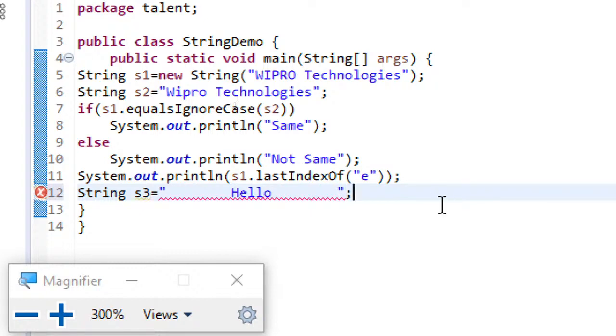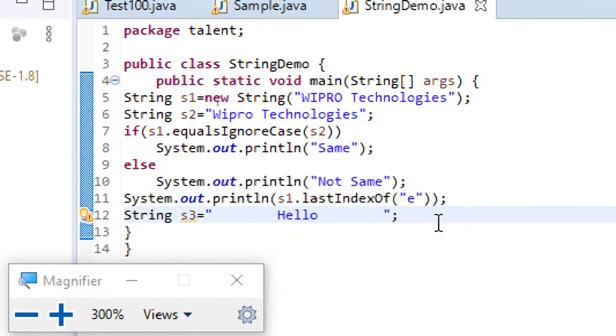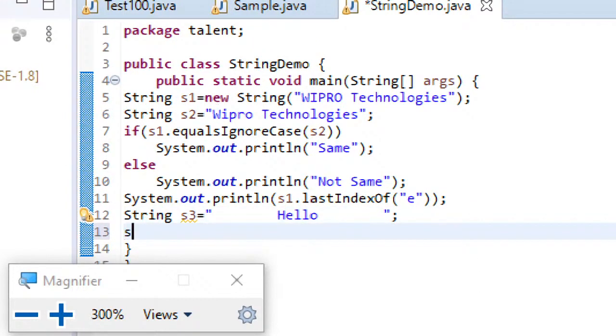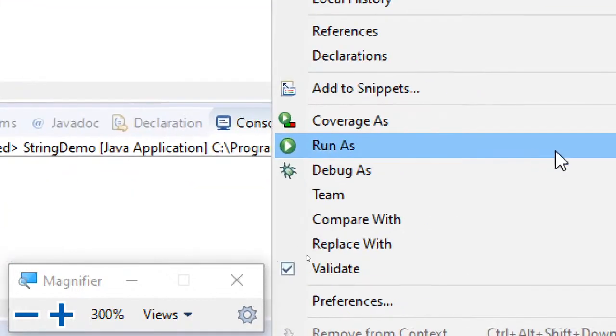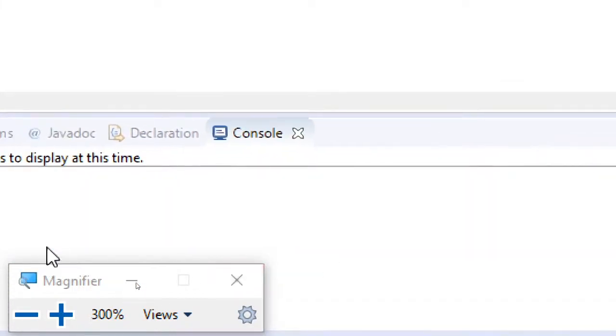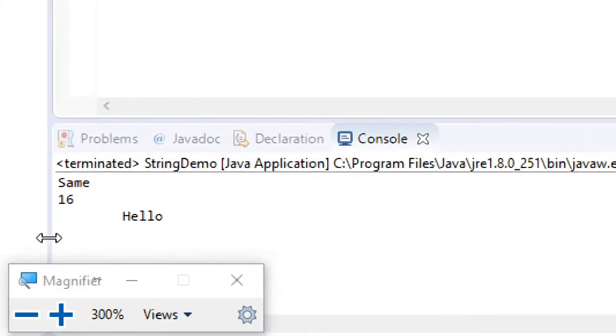I'm just giving some spaces in the string. If I just print this, you can see the spaces were also being considered. The spaces before and after were also displayed, but since it's empty, you can't see it.